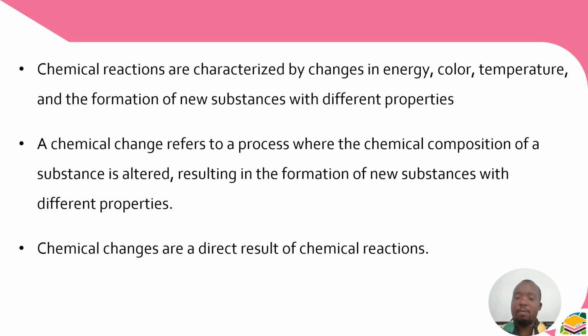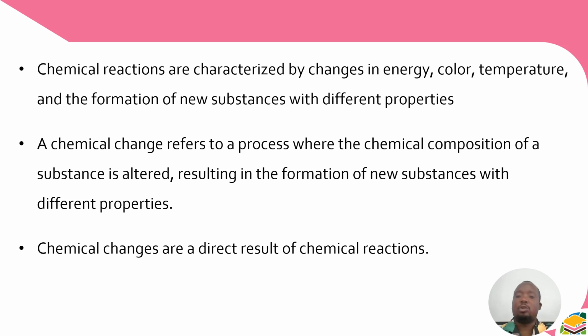So, what are we learning from this? It simply means that in a chemical reaction or in a chemical change, if reactants have undergone alteration, there is a formation of a new substance.